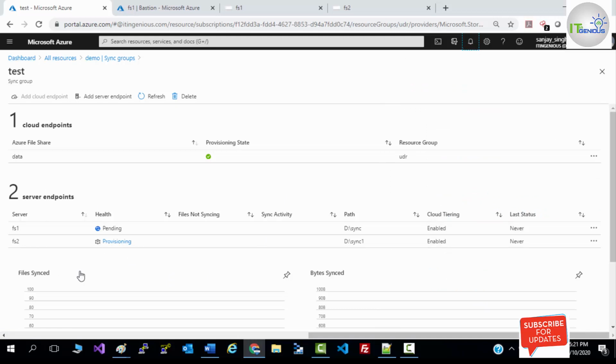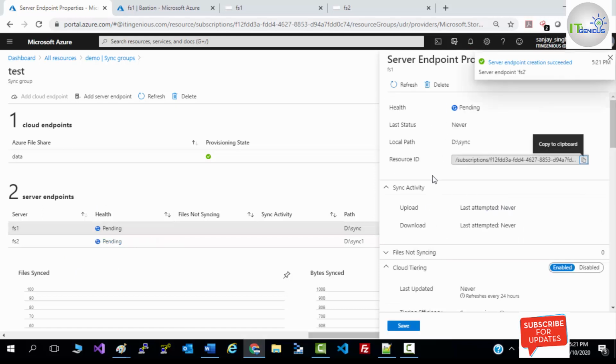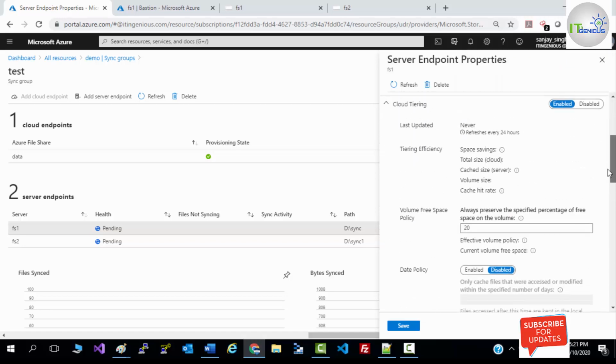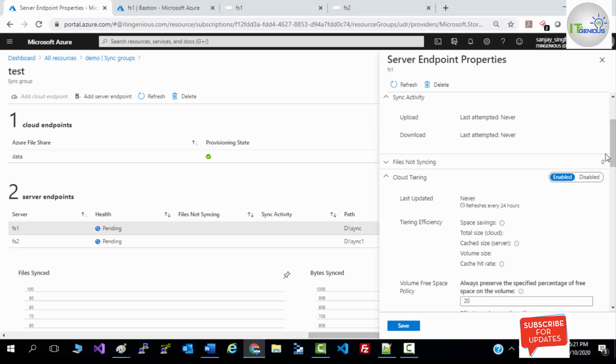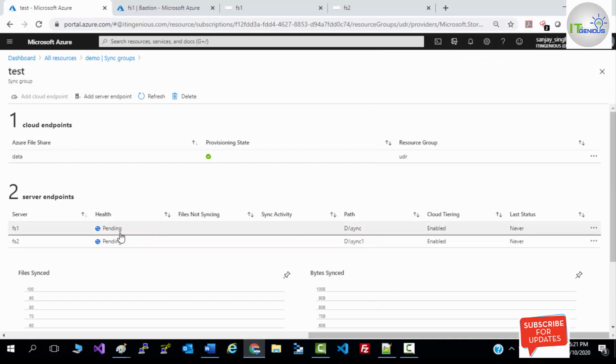If you want to check the status, click on your server. You would be able to see the status of the server. These are the configuration of your server, and syncing will start. Right now the health is pending. Once everything is okay, syncing will start and your content will be synced from your on-premise server to the Azure file share, and from the Azure file share to your other server endpoint.